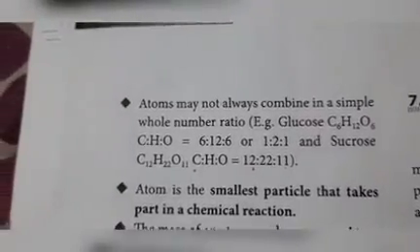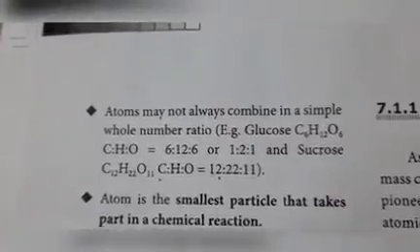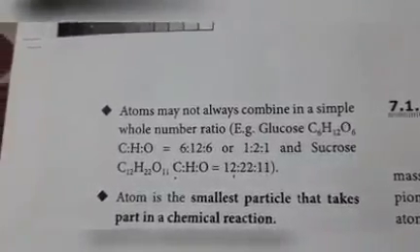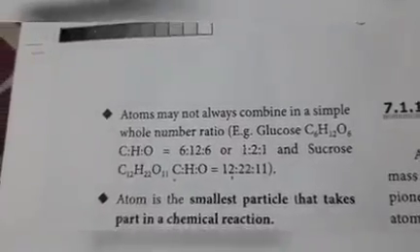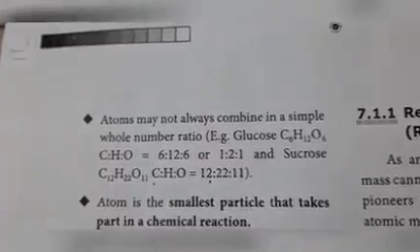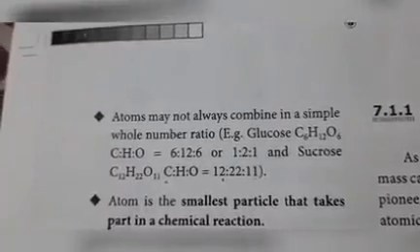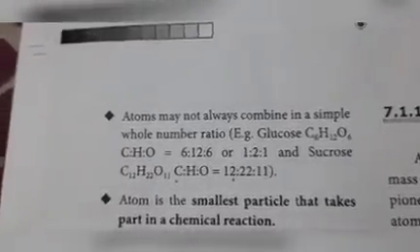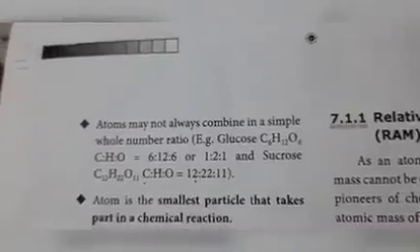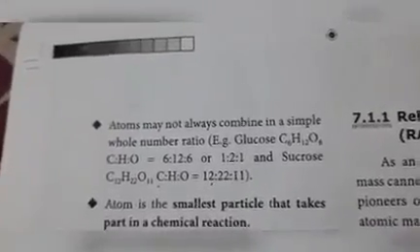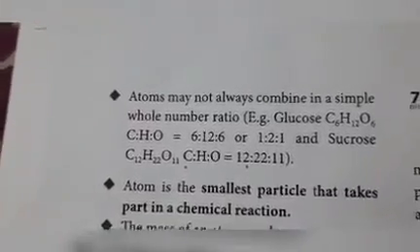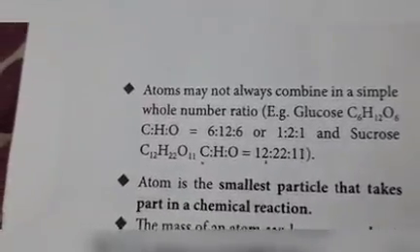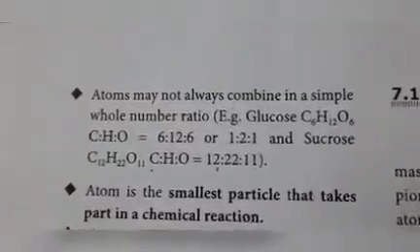This is called a simple ratio. Take another example. Do you know water? Can you tell the molecular formula of water? Yes, H2O. H means hydrogen. H2, so 2 hydrogen. H2O, that means 1 oxygen. 2 hydrogen, 1 oxygen. That is a 2:1 ratio. This is called a simple ratio.